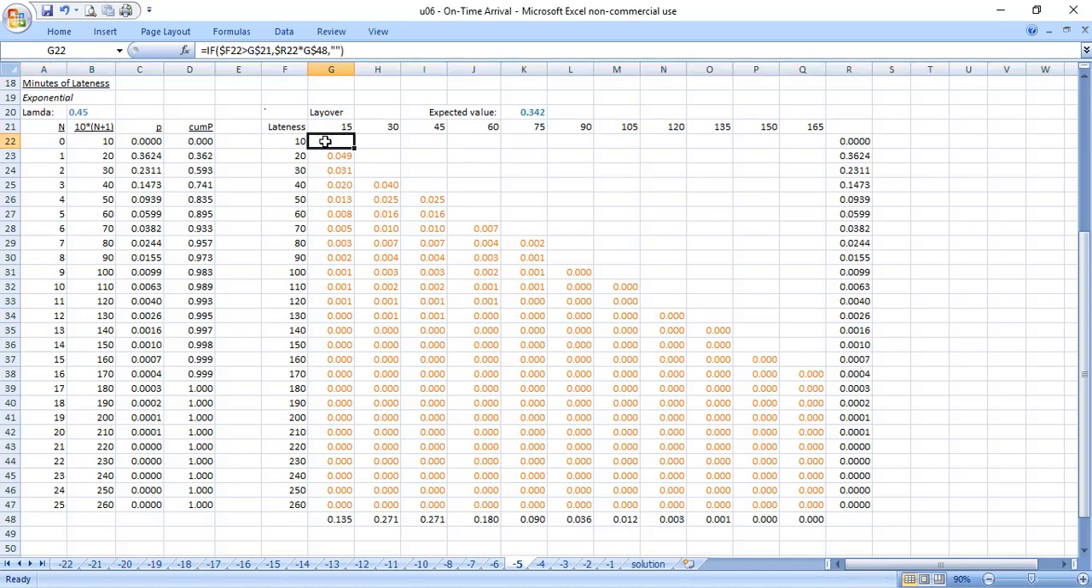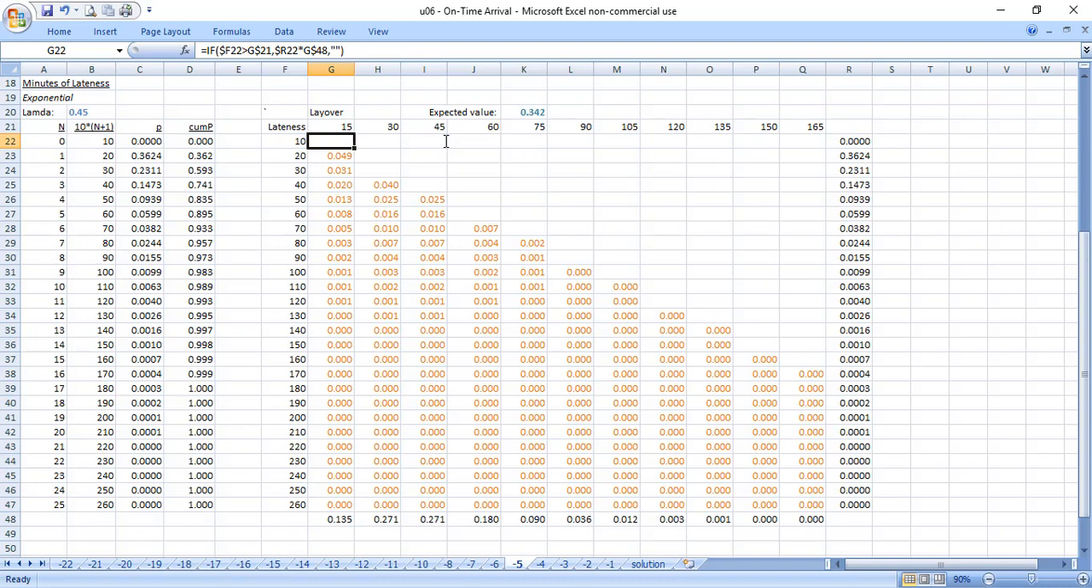So what I've done here is I've modified the formula. If you take a look at the new formula, it's still R22 times G48, but in this case it's conditional. So it says if F22, which is the amount of time of lateness, is greater than G21, which is the size of my layover. So if the flight is later than the layover I've allowed, then include the probability. But if the layover I've allowed is longer than the lateness, just include nothing in the cell, because I won't miss the connection. I'm going to make that connection.